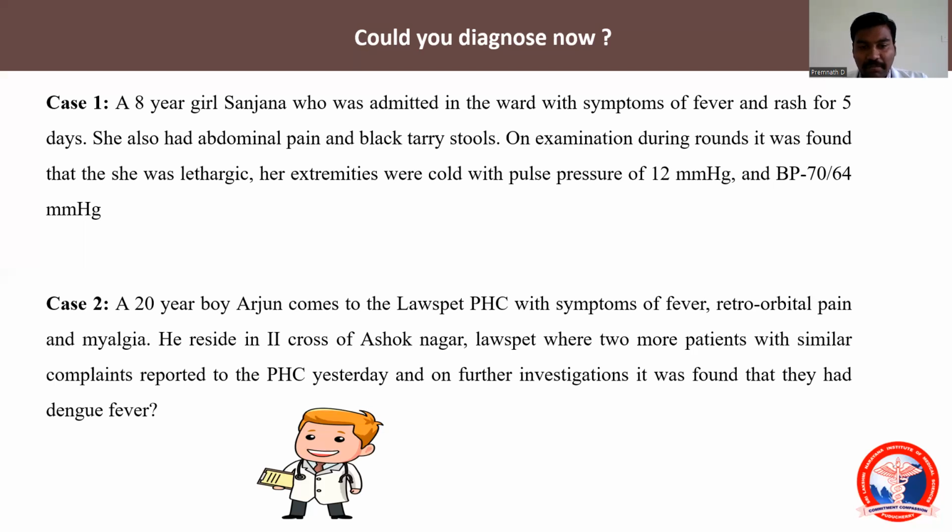Second scenario: a boy reports to a PHC with fever and a classical sign, retroorbital pain, and he also says that in the same premises, one more patient is positive for dengue. So what is the diagnosis of this case? It will be a probable case of dengue, because he has symptoms and his neighbor is positive for dengue. So it's a probable case, to be confirmed by serology method.